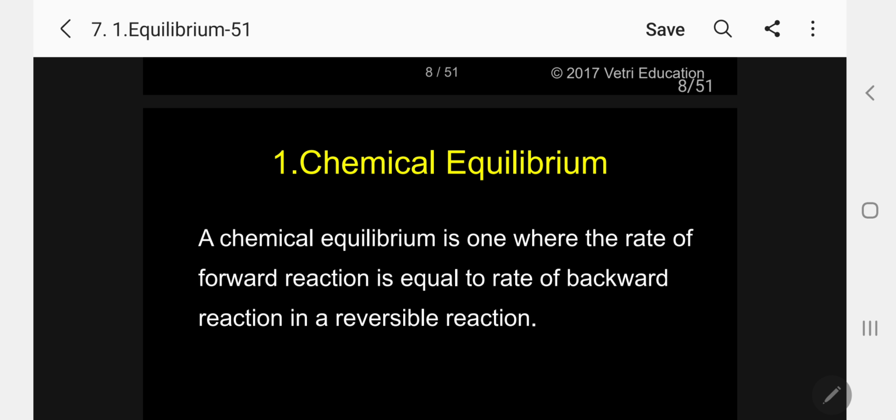A chemical equilibrium is one where the rate of forward reaction is equal to the rate of backward reaction in a reversible reaction. Very simple. In all reversible chemical reactions, we get an equilibrium. That equilibrium is called a chemical equilibrium. Kindly follow.